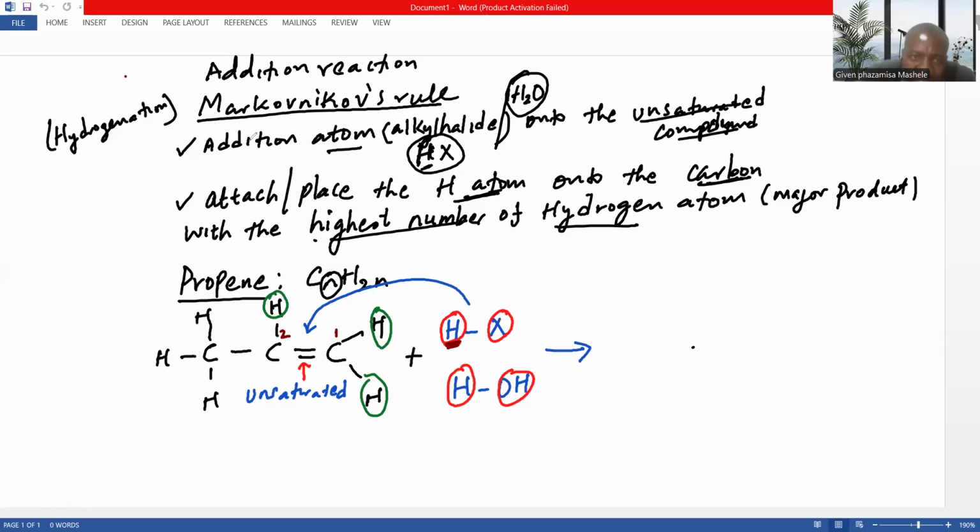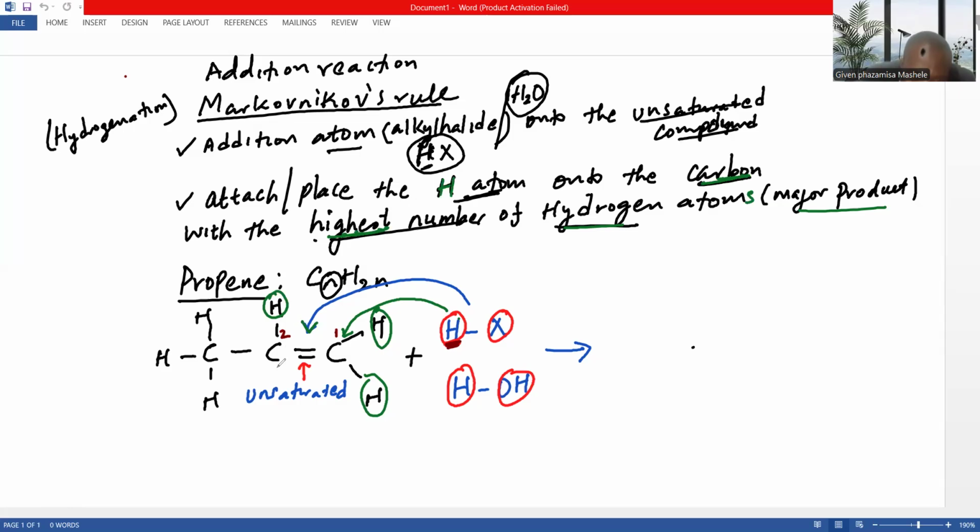But now, Markovnikov says you need to place the hydrogen atom onto the carbon with the highest number of hydrogen atoms in order to get a major product. So when we break the bond, ladies and gentlemen, the hydrogen should be placed here. Why? Because this carbon is the one with the highest number of hydrogens as compared to this one.